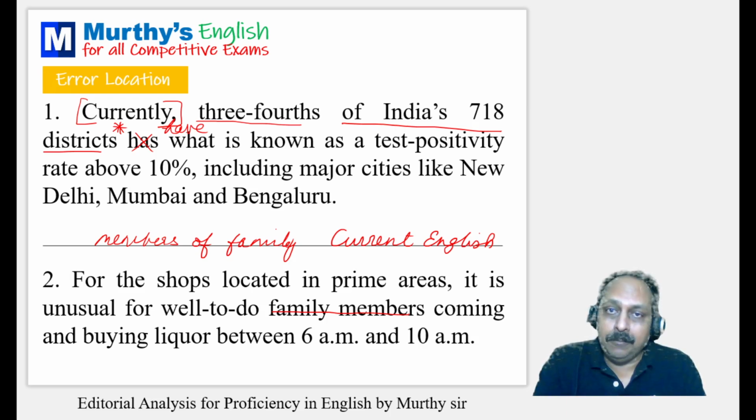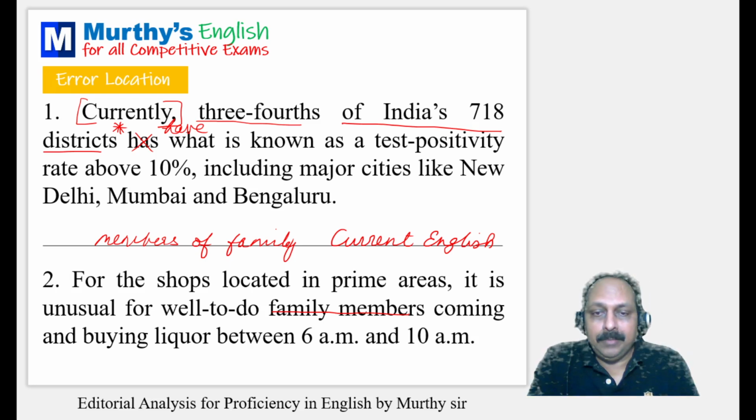We don't consider everyday English expressions that are in usage. We don't consider American English. So family members, though it has been used in the Hindu paper, is still not correct from the exam point of view. You should say members of well-to-do families. Here, well-to-do family members is not correct. Members of family is a standard phrase, but in this context, members of well-to-do families is the right expression.